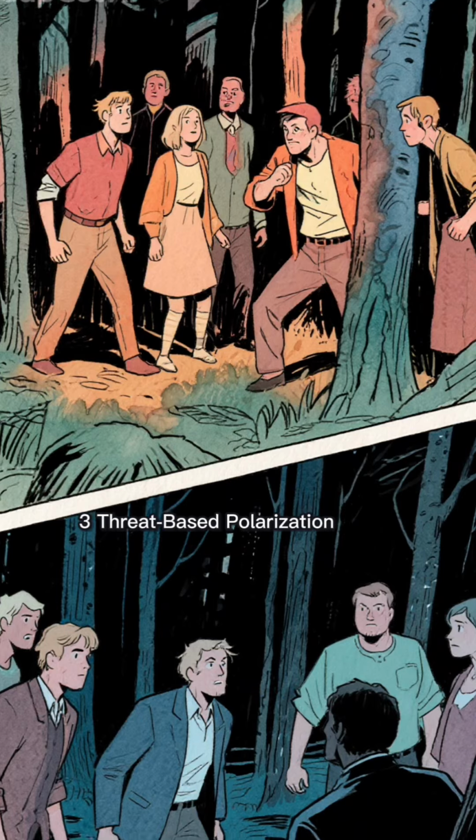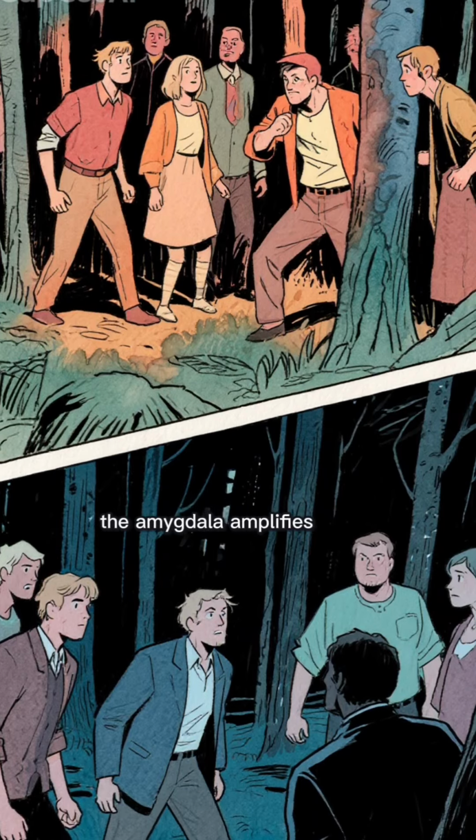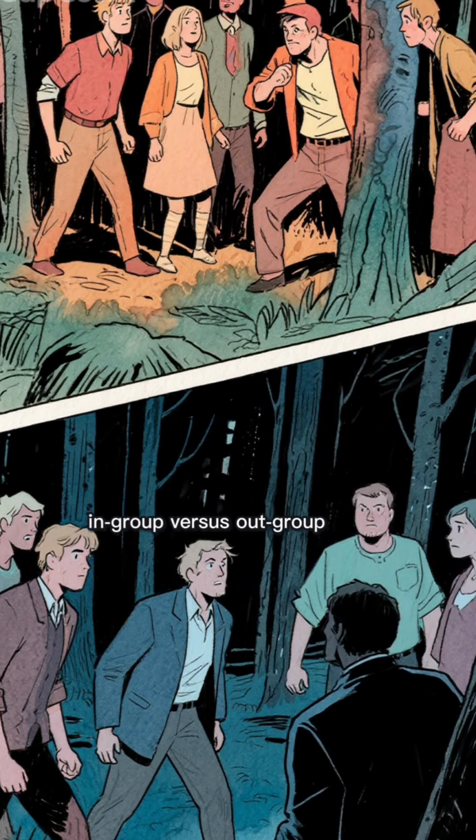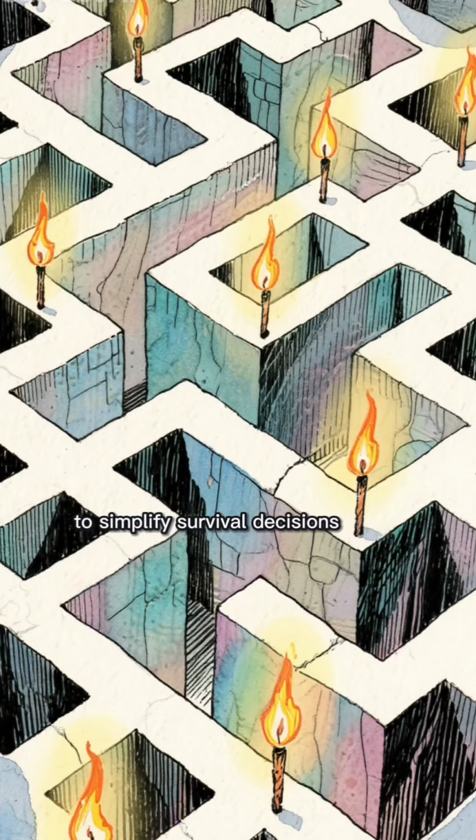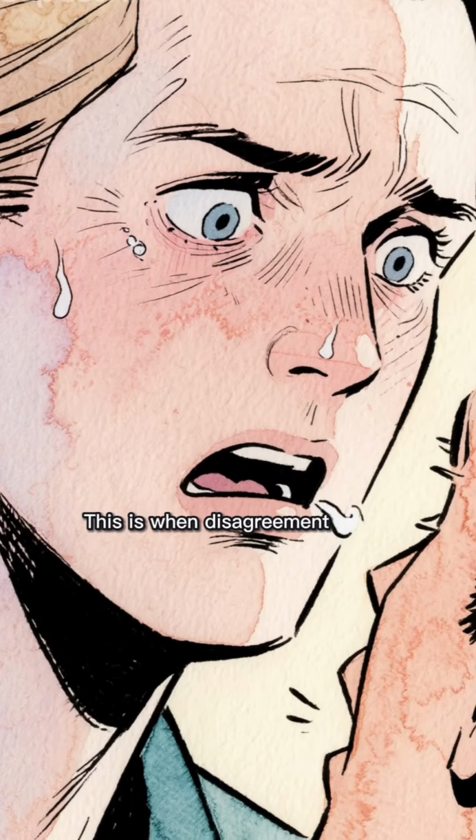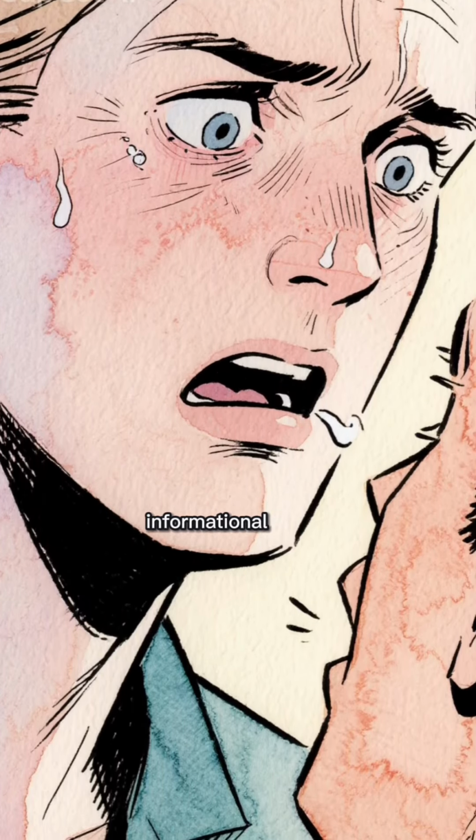3. Threat-based polarization. Under chronic threat, the amygdala amplifies in-group versus out-group distinctions. Ambiguity is reduced to simplify survival decisions. This is when disagreement feels dangerous rather than informational.